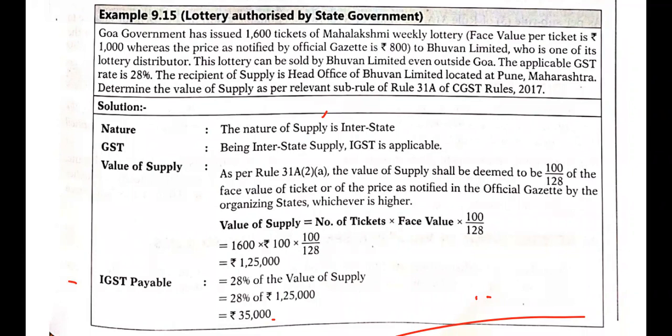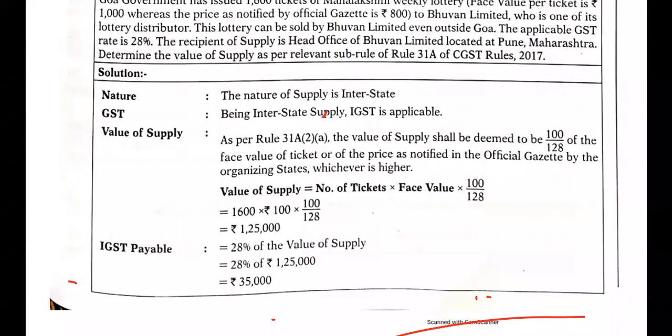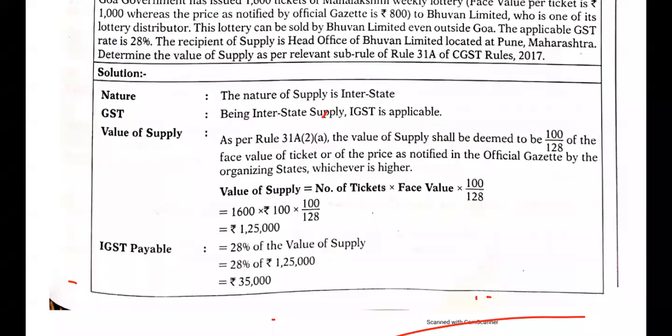So here there is a mistake. There is 1,000, so it should be 100. So 100 is the value of one ticket, into 100 divided by 128. So totally the value of supply we get is 1,25,000. So what is the amount of IGST payable? It is 28% of the value of supply. That means 35,000.